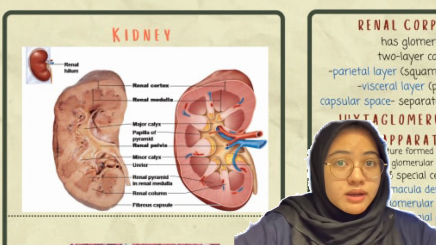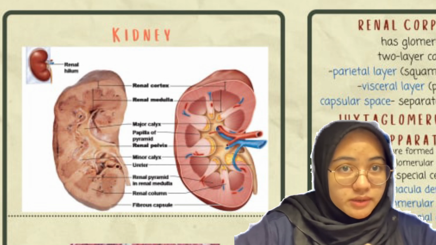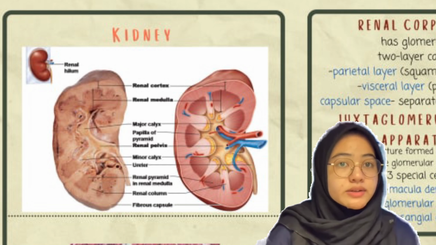As for the renal parenchyma, it is a glandular tissue that functions to form urine and appears C-shaped in the frontal section. The renal parenchyma consists of two zones, the outer renal cortex and the inner renal medulla.